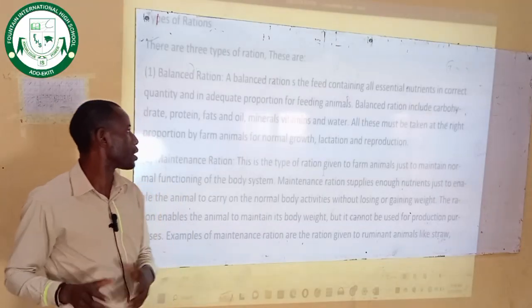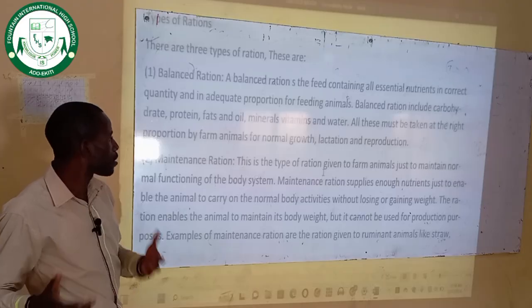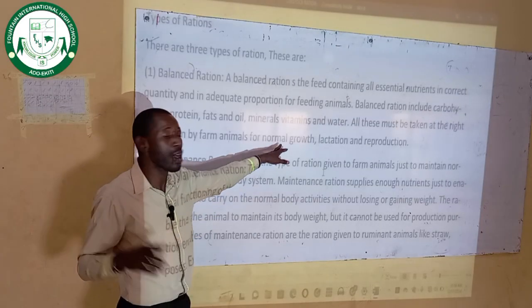It is a feed that contains all the essential nutrients in adequate and appropriate proportion. And the purpose of giving this feed to the animal is to enable what? Proper growth.